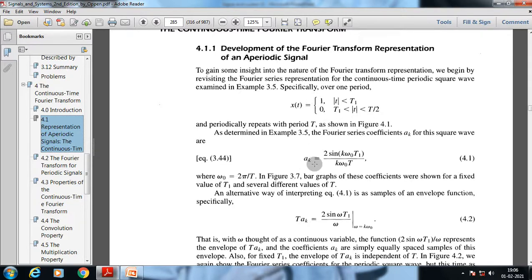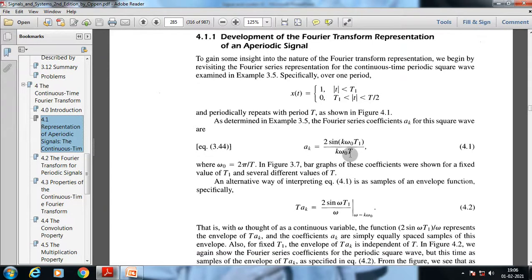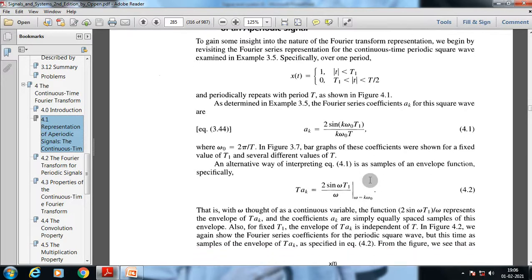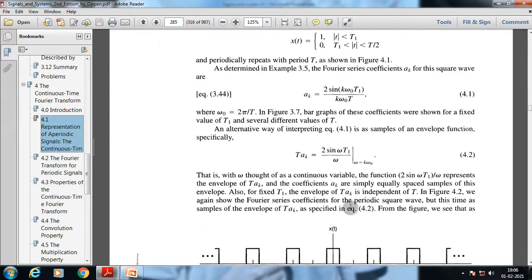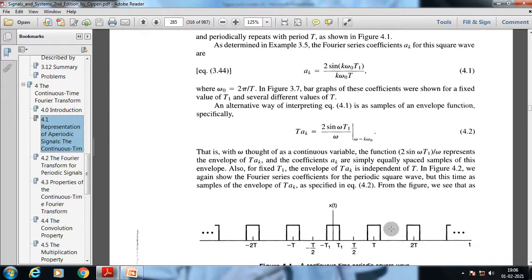As we know, a suffix k is equal to 2 sine k omega 0 t1 by k omega 0 T. From that we can write a suffix k equal to 2 sine omega t1 by omega, where we have taken omega equal to k omega 0. This is the specific example of a gate function. Now with omega thought of as a continuous variable, the function 2 sine omega t1 by omega represents the envelope of the Fourier coefficients a suffix k, and the coefficients a suffix k are simply equally spaced samples of this envelope.